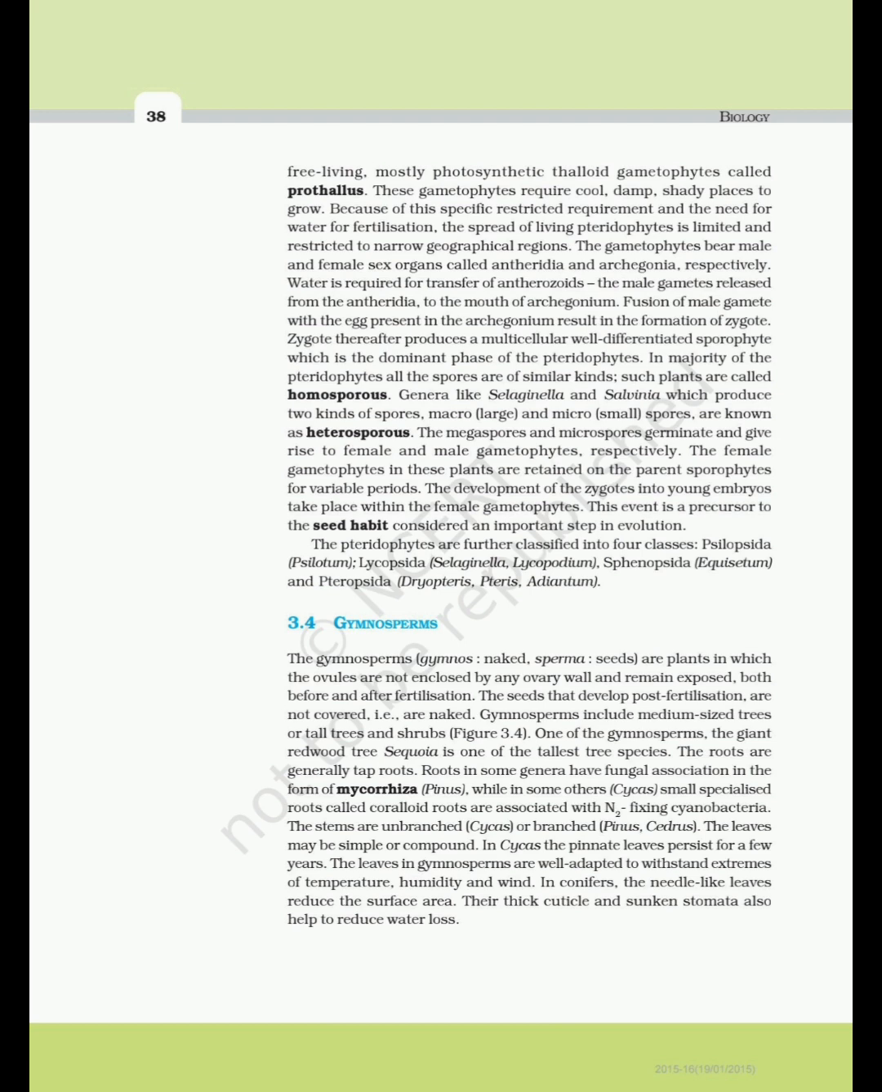In cycas, the pinnate leaves persist for a few years. The leaves in gymnosperms are well adapted to withstand extremes of temperature, humidity and wind. In conifers, the needle-like leaves reduce the surface area. Their thick cuticle and sunken stomata also help to reduce water loss.